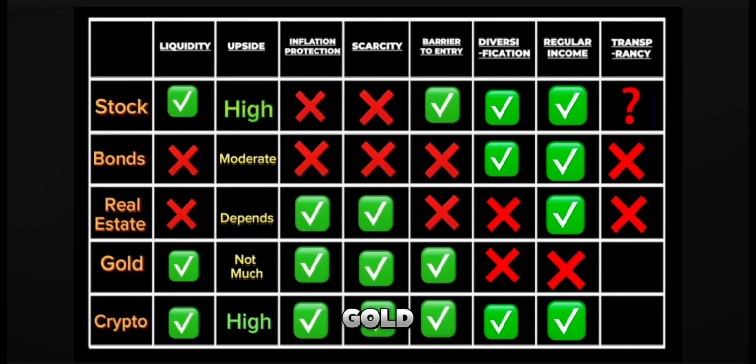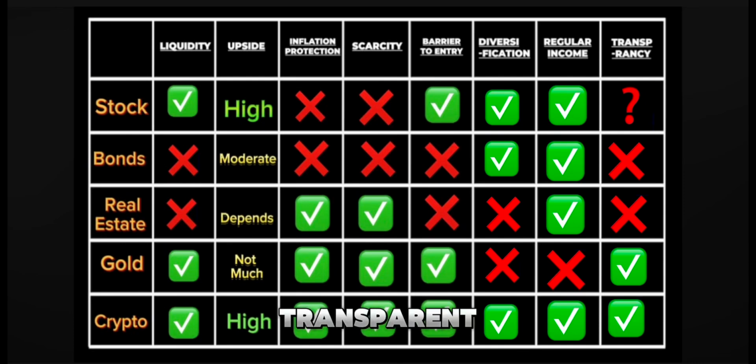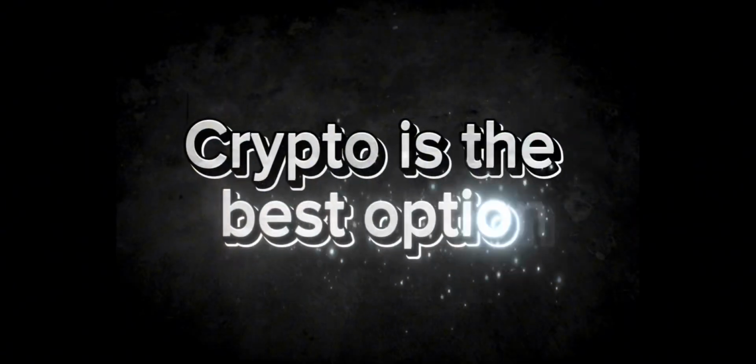How about gold? The answer is yes. Crypto is also very transparent. For example, for ETH you can use Etherscan, for BTC you can use Blockchain Explorer. Based on these selections, crypto is the best option for us to invest money.